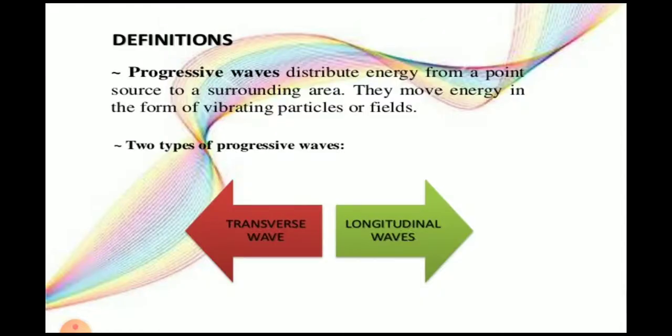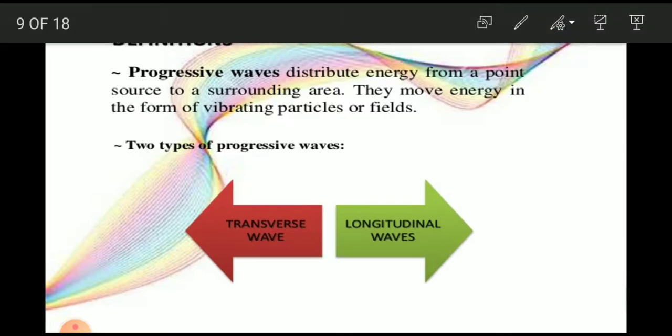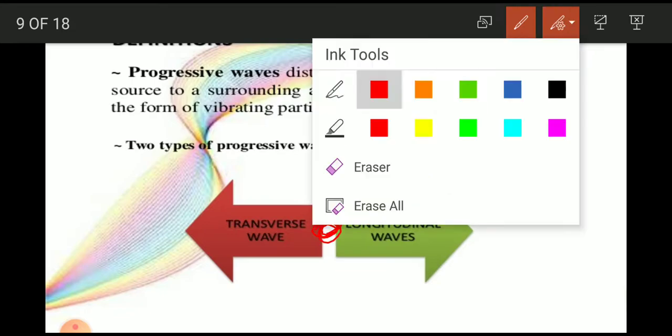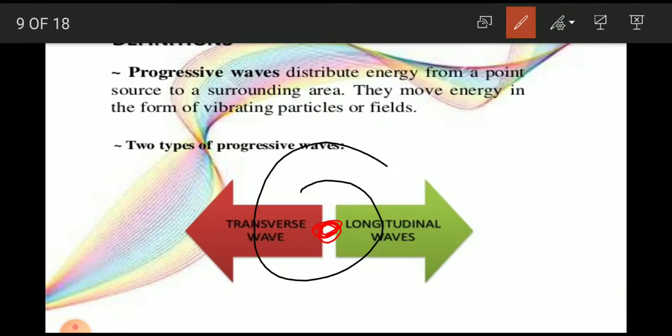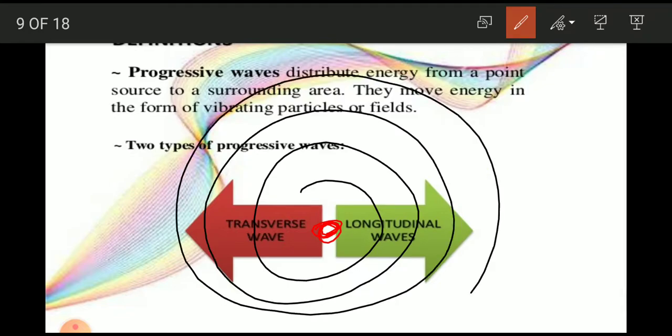For example, progressive waves distribute energy from a point source to a surrounding area. They move energy in the form of vibrating particles or field. For example, if a disturbance is produced and it is spread in all directions, so here is the source, and the disturbance is traveling in all directions.